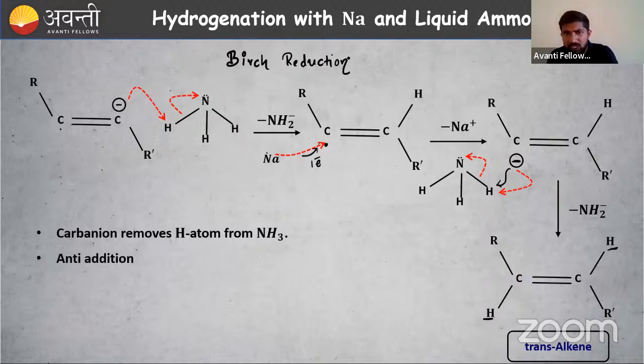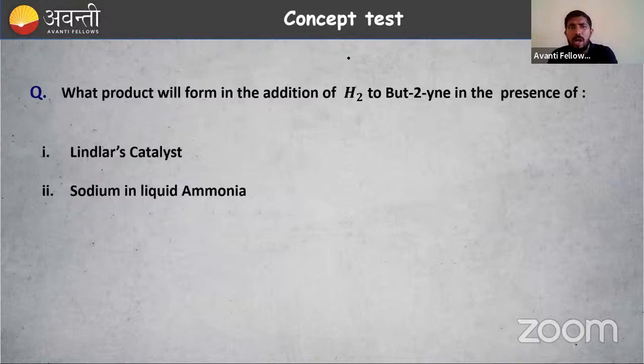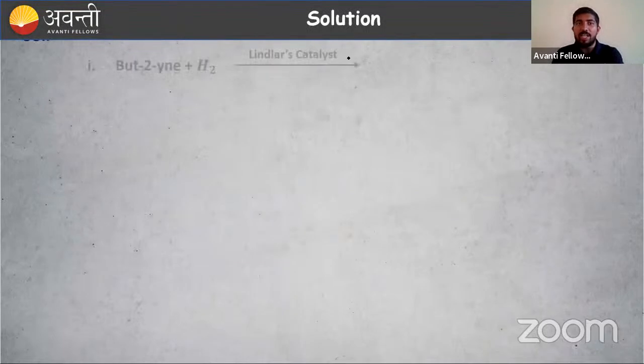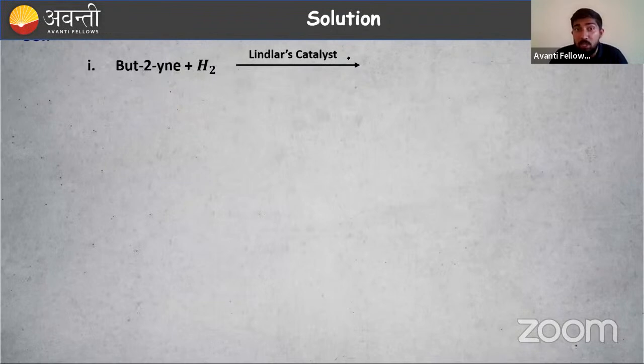Okay, so let us try some examples, some questions. What product will form in the addition of hydrogen to butyne? It is an alkyne. Addition of hydrogen to alkyne is a reduction, right? In the presence of Lindlar catalyst, what is the product obtained? That is cis-alkene. Sodium in liquid ammonia, what is the product obtained? That is trans-alkene. So let us find it out. I will give you 10 seconds to write the product. You have to answer me in the chat box.